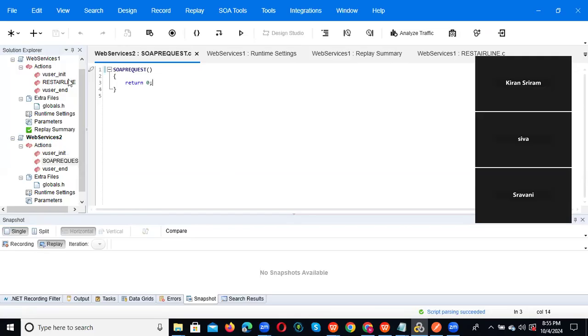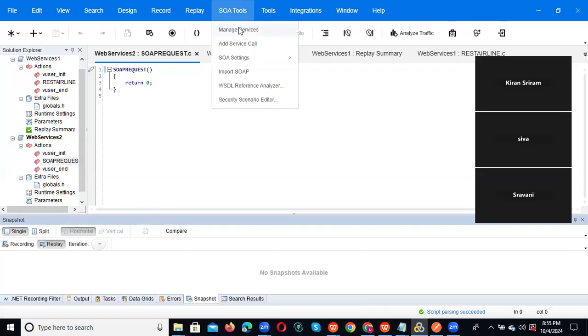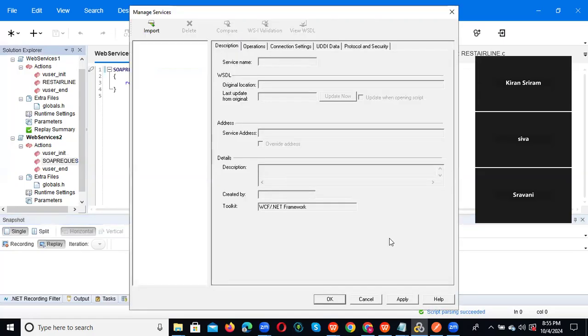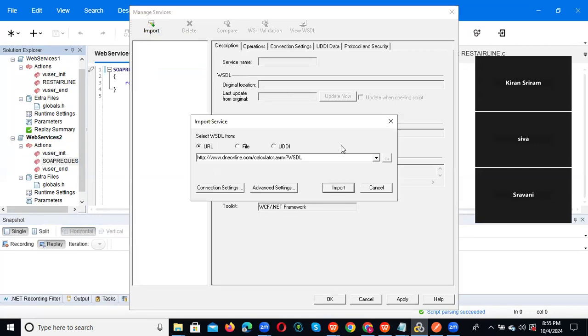Now we want to do from the SOAP one. If you want to do from the REST API, any API, it is a get or post, we can do from the same way. That will be fine. Now if you want from the SOAP, go to the SOA tool. Click on manage services. Here you need to click the import button. And this is the WSDL file, like we need to get from the developer.